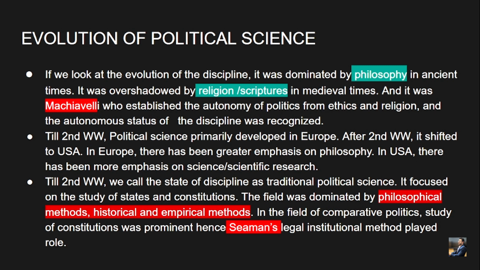In the field of comparative politics, the study of constitutions was prominent, hence the legal institutional method played a great role. Certain traditional approaches like the legal institutional method are still very much prevalent in comparative politics, where we have to compare the different legal and institutional aspects of different states or nations. We will be covering that in depth in comparative politics, but just have a gist of it, so that it doesn't sound alien to you when we speak of the same during our discourse of comparative politics.